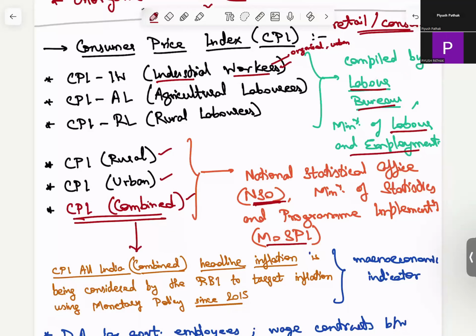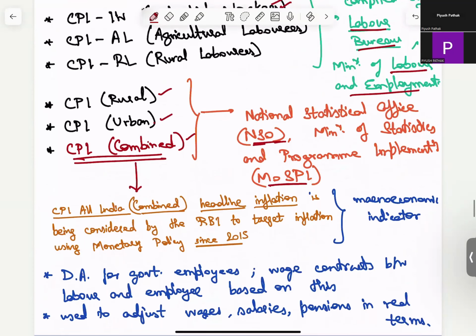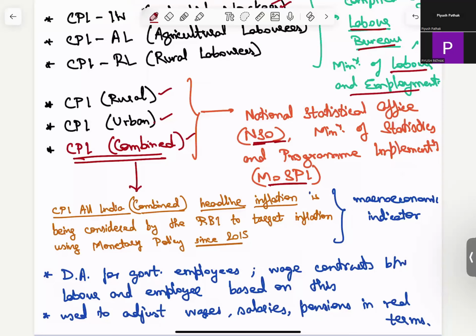Now, do we need to know about all of these indices for the exam? No, you just need to know that there are multiple indices. Most of them have various base years. For example, the base year for industrial workers, and especially these two, is very old. And there is a suggestion by the government to change this base year to a more recent one. But what all do we need to know here? It's that CPI combined, which is a combination of rural and urban, calculated by MOSPI. So CPI all India combined is headline inflation.